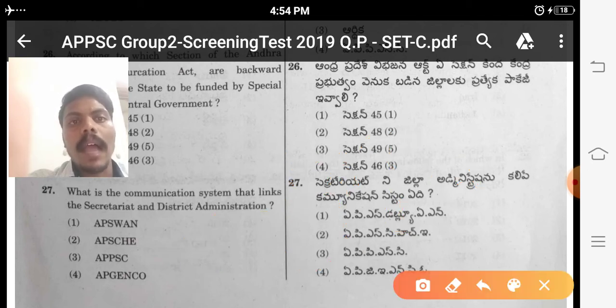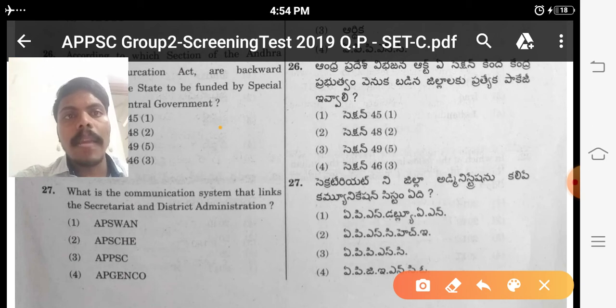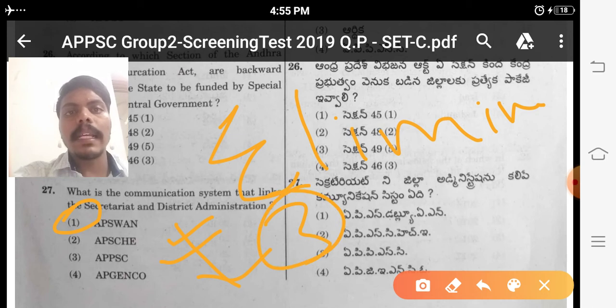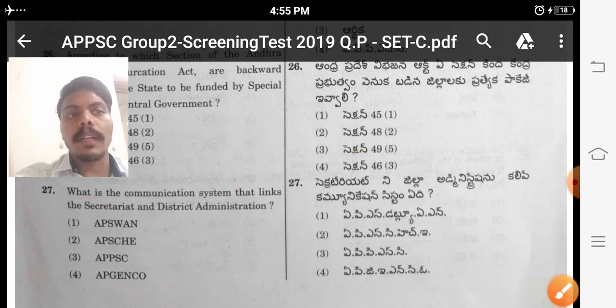We can answer this question by the eliminating method. Eliminating 3 options is the crucial one. If you eliminate these 3 options, APSCHE, that is higher education, APPSC, Service Commission, AP Genco, by applying our mind, we can eliminate all these 3 and put the answer AP SWAN. If you don't know the answer, if you eliminate these 3, we can put this answer. Eliminating is a trick. Please follow that one.